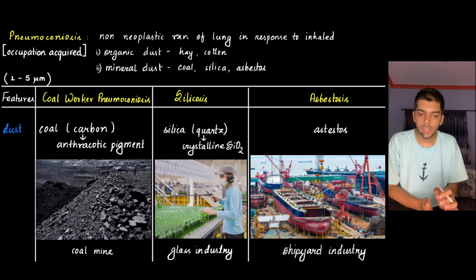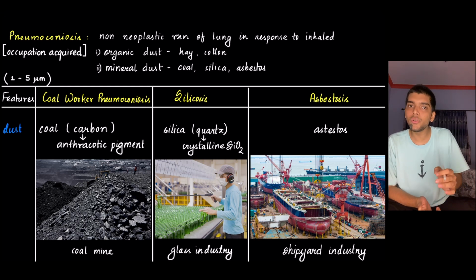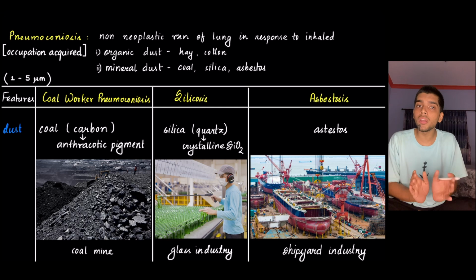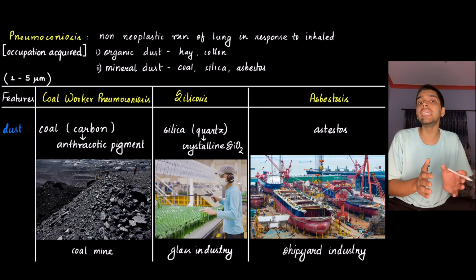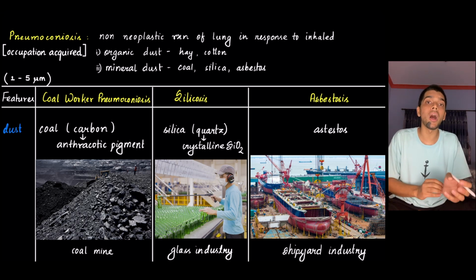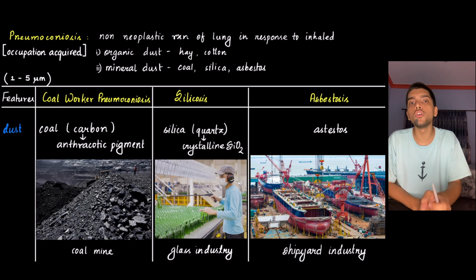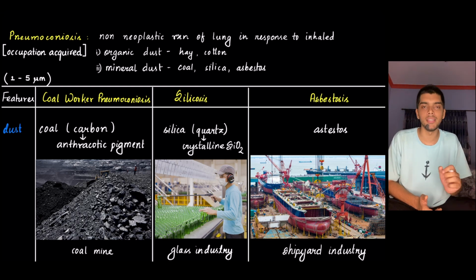That is because all the pathologies related to the lung are being acquired by the person working in a particular setup. As I said earlier, the miner working in a coal mine is continuously exposed to coal, leading to pneumoconiosis. So it is acquired from his job as a coal miner. So it is an occupation acquired disease.